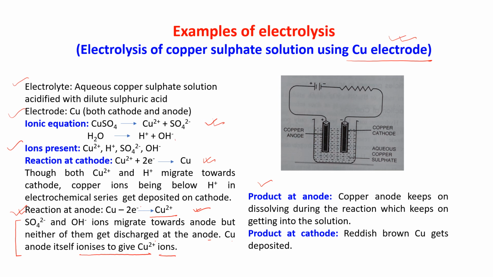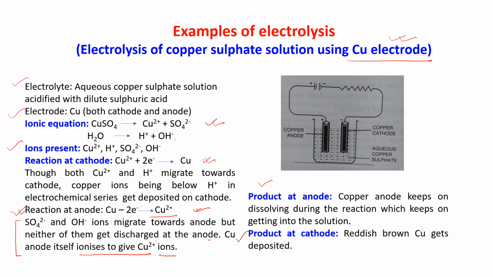After some time, what will happen? The copper anode will become thin and thin and thin, and sometime it will finish. In that case, what do we have to do? We have to replace the anode. The copper anode will be replaced by another copper electrode. And the product at the cathode: the reddish brown copper gets deposited.